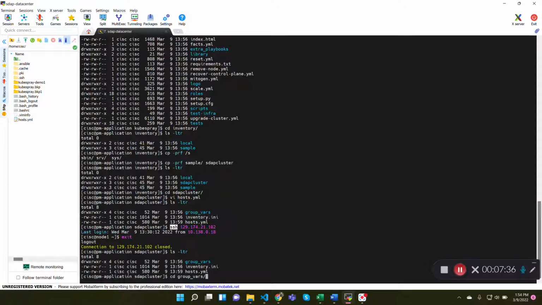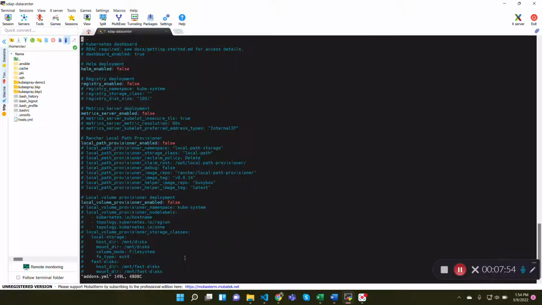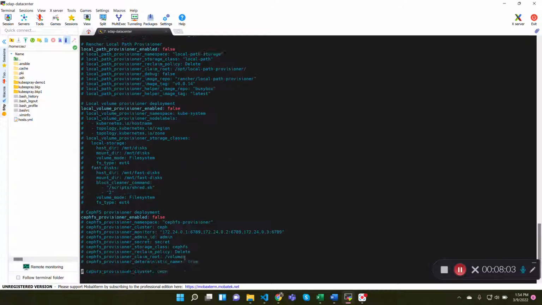Go inside this group_vars, k8s_cluster, you see an addons.yml file. Open that file and make sure you have two variables set as true here.